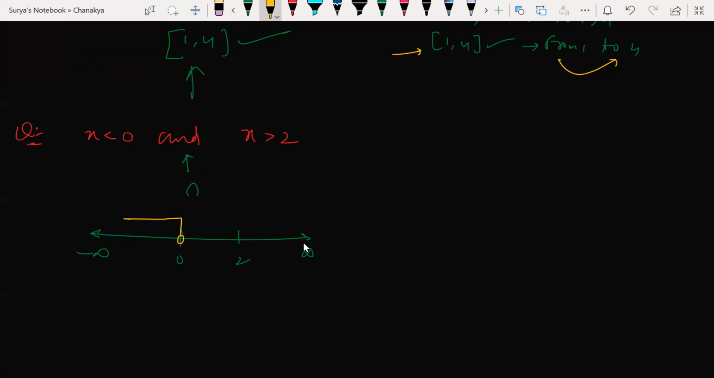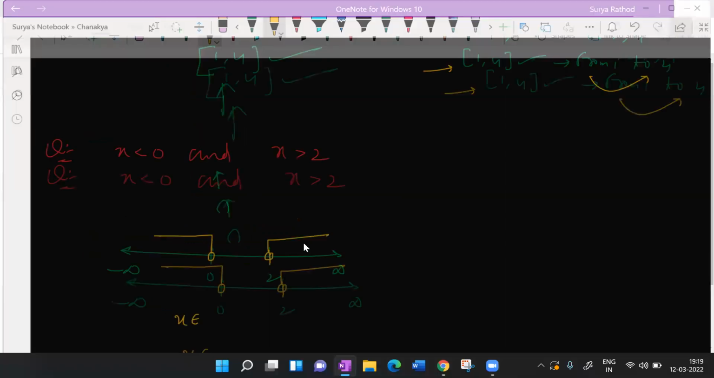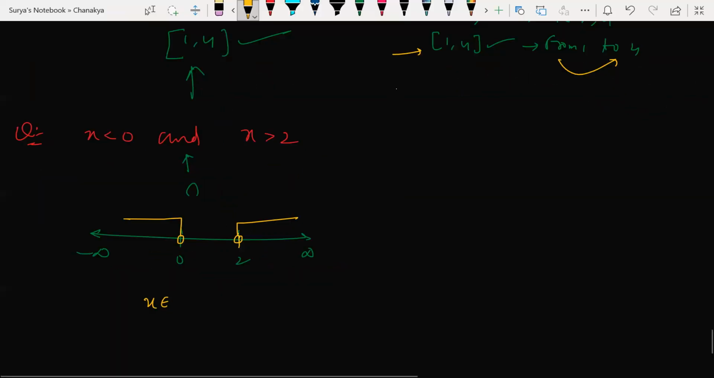And x greater than 2, which is nothing but a notch here, greater than 2. So x belongs to what now? I need the intersection. And means intersection. I need common elements. What are the elements you have in common? Tell me. If there are no common elements, very good. Then x belongs to what? Phi. This is the answer.